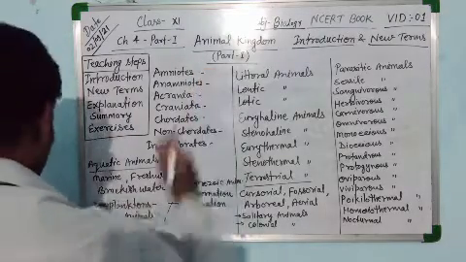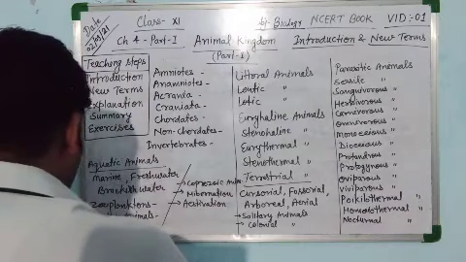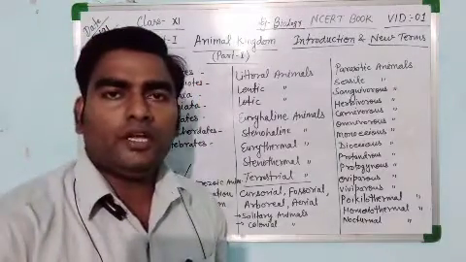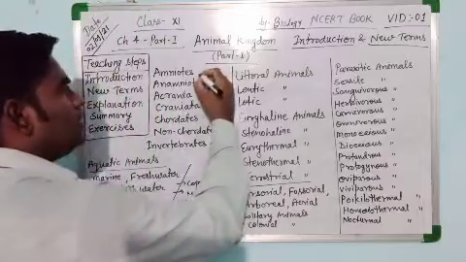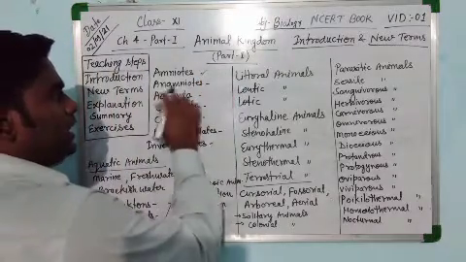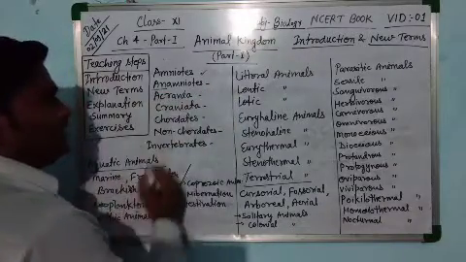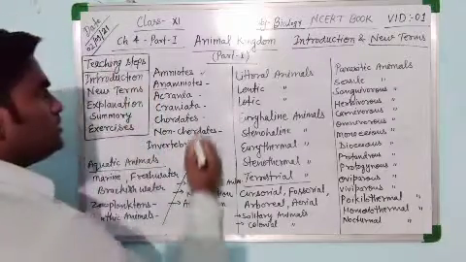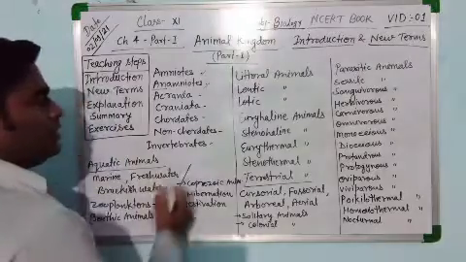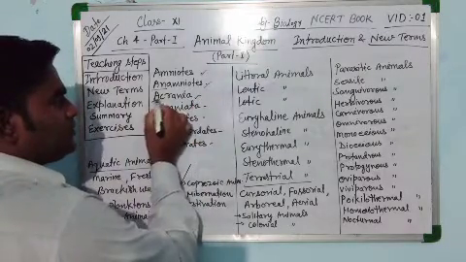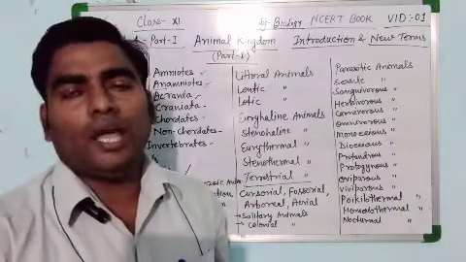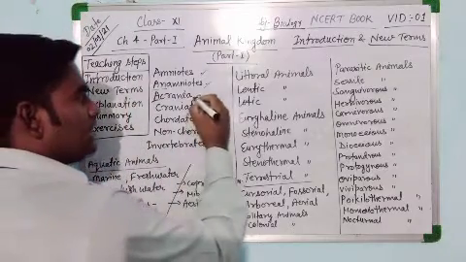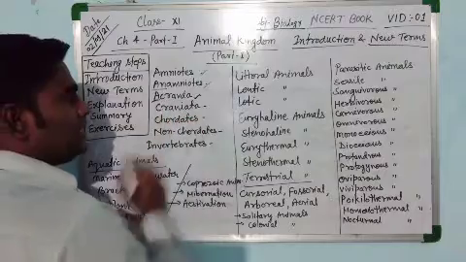It is amniotes. Amniote means a vertebrate with embryonic membranes. Such vertebrates with embryonic membranes are called amniotes. Second one is anamniotes. An means absent. The organisms which do not have an embryonic membrane are said to be anamniotes. Now acrania. A means absent. When the cranium is absent, cranium is the part of the brain, such an organism is known as acrania.